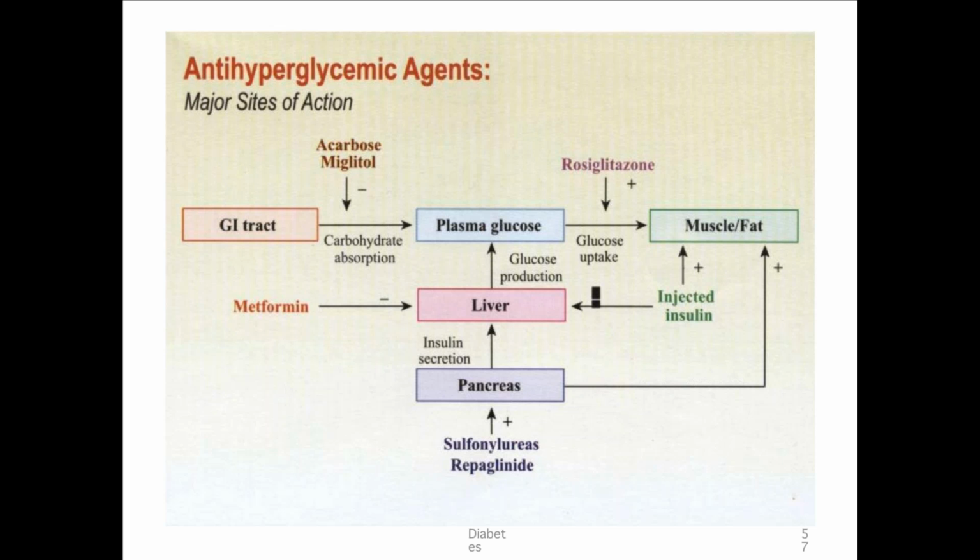Out of the medications, the one which predominantly will reduce your fasting blood glucose is your metformin, but sulfonylureas will reduce both your fasting and postprandial, but predominantly postprandial. And there are two groups of medications which will predominantly reduce the postprandial glucose, that is alpha glucosidase inhibitors and DPP4 inhibitors. Okay, this is oral medication.